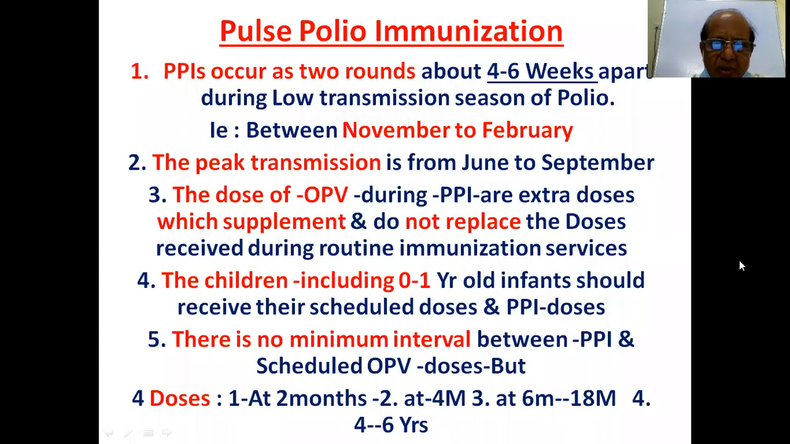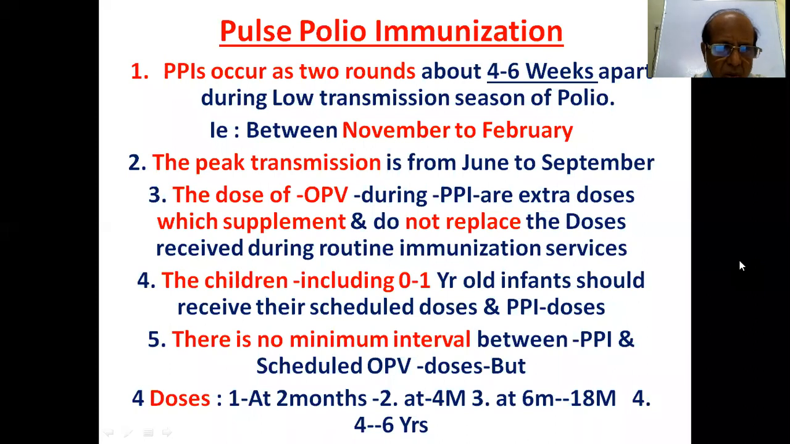The doses of OPV during PPI are extra doses. They are not supplementary, they are extra doses, so you cannot replace the regular immunization. You can go ahead with the regular immunization. The children, including 0 to 1 year old infants, should receive the scheduled doses and PPI doses together. Scheduled doses as routine, PPI doses as additional. There is no minimum interval between PPI and scheduled OPV doses.